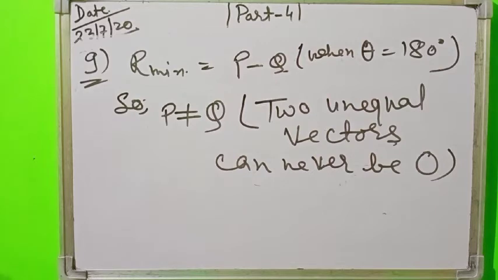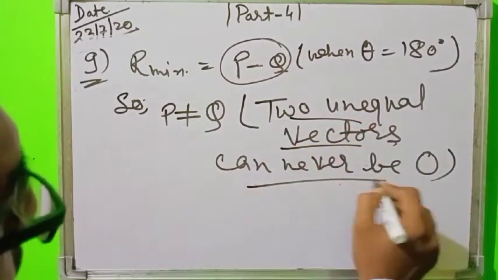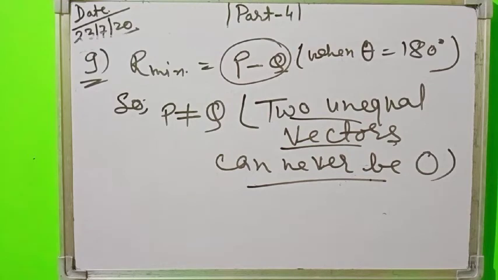If there are two equal vectors, then they cancel out and we will get the resultant 0. But two unequal vectors can never give 0.